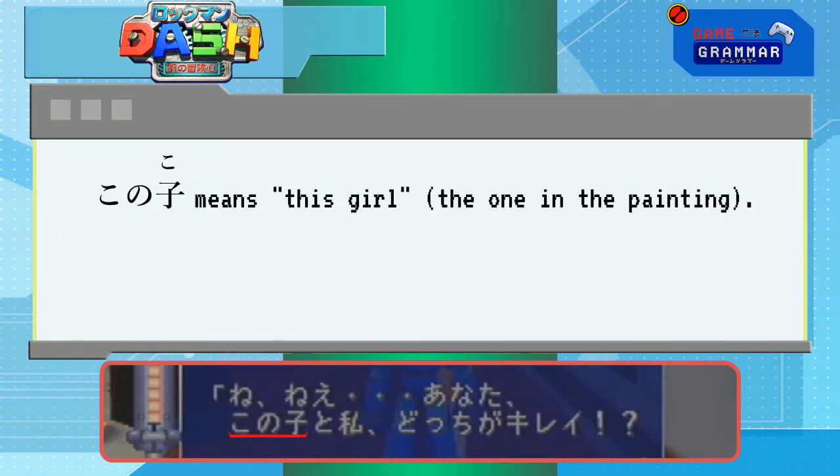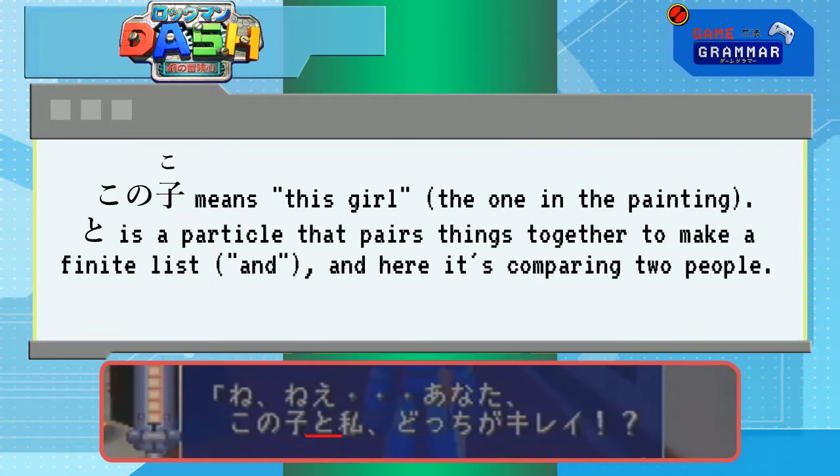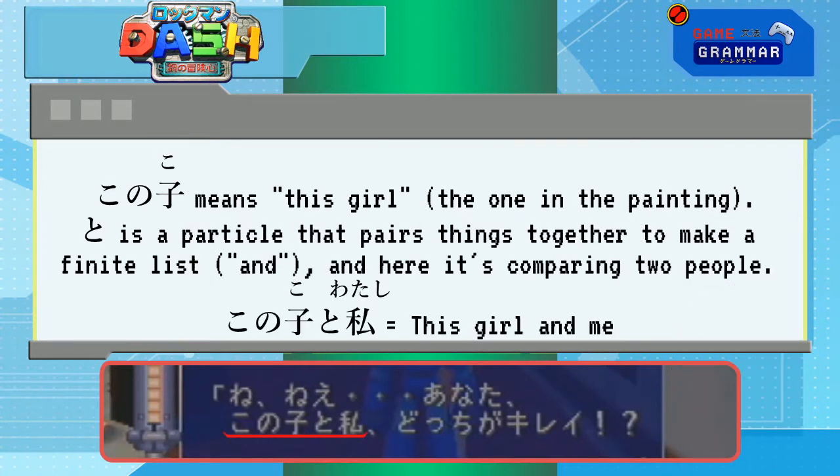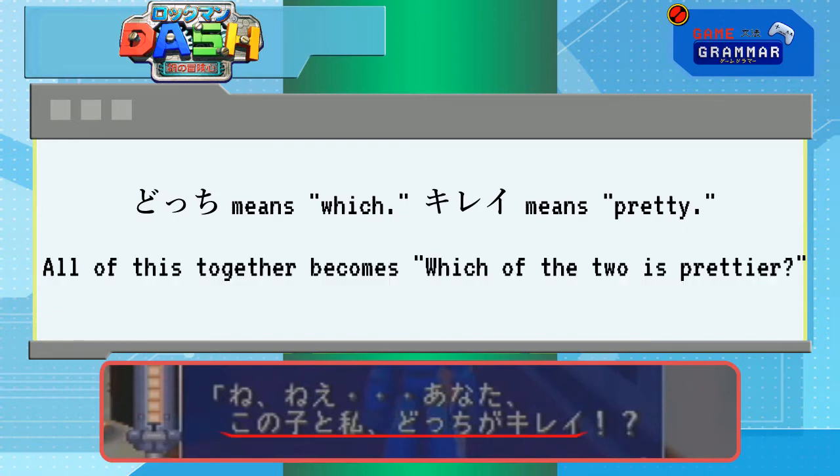So, kono ko means this girl, referring to the girl in the painting. To is a particle that pairs things together in a finite list. We translate it as and a lot. So, kono ko to watashi means this girl and me. Docchi means which, and kirei means pretty. A rough translation might sound like which is pretty, but she's actually asking which of the two is prettier. Seems like a coy way to find out if Rock thinks she's cute if you ask me. And I have a PhD in romance.